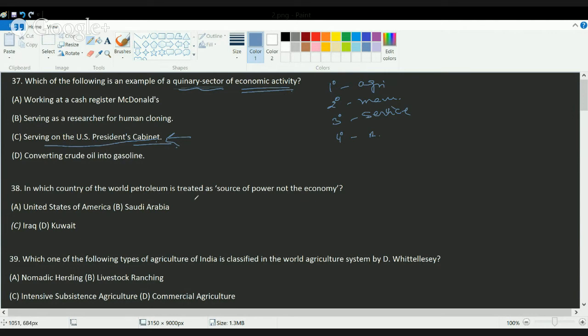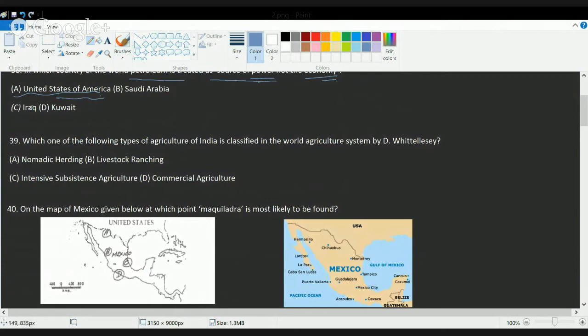The next question is, in which country is petroleum treated as a source of power, not economy? In all three countries, that's Saudi Arabia, Kuwait, and Iraq, petroleum is considered a source of economy, except in the United States, where it's not the major source of economy. So the correct answer here is A, United States.